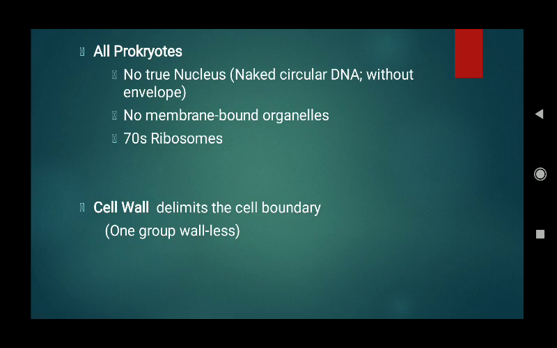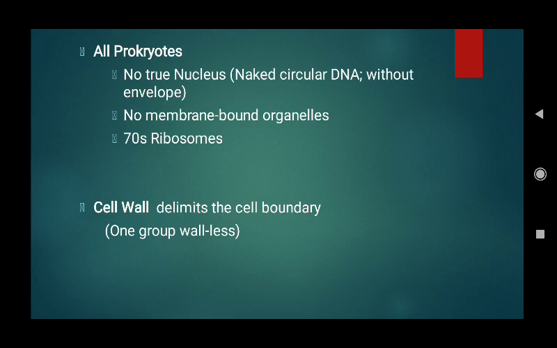Remember, they do not possess the chromosomes. Instead, they have naked DNA. You can say circular naked DNA, which is not enveloped by the nuclear envelope. And in addition, they do not possess the membrane-bound organelles like endoplasmic reticulum, Golgi apparatus, mitochondria. All these organelles are lacking in prokaryotes.